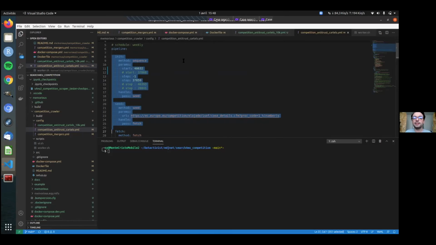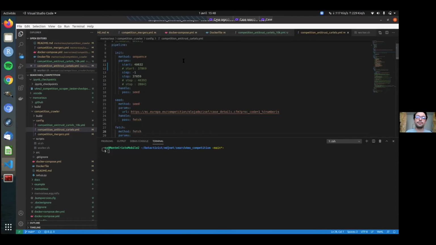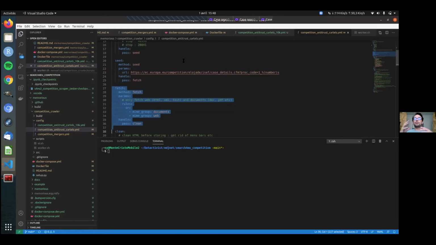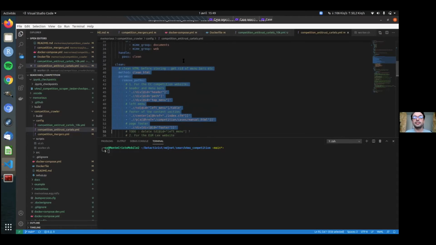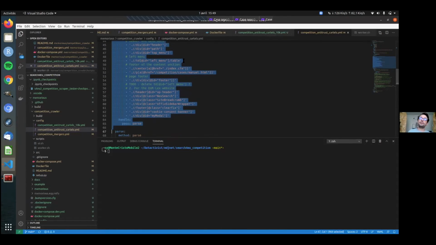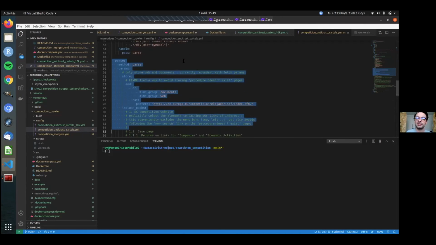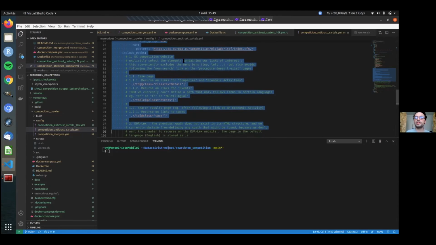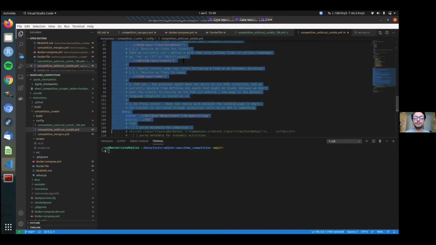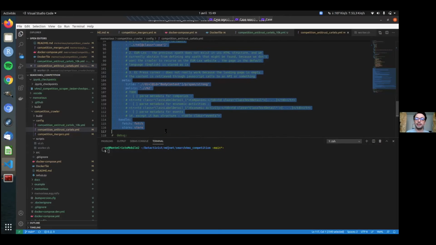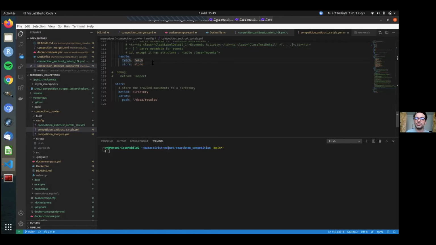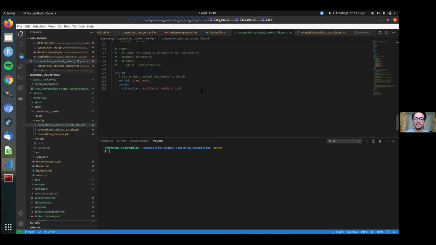The first part is we build up the URL we are looking up. Then we ask it to get the URL. Then we clean the URL, removing everything we don't need. And we ask Memorious to follow all the relevant links we have listed below. So the links to new cases, the links to other categories, and any document. And in the end, we store the results into Aleph. And in this case, that's it. We store the results into Aleph itself.